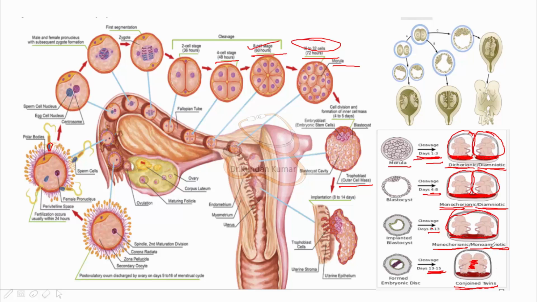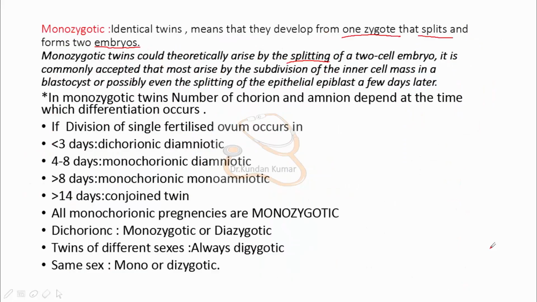So let's go back to the previous slide. Monozygotic twins could theoretically arise by the splitting of a two-cell embryo. It is commonly accepted that most arise by the subdivision of the inner cell mass in a blastocyst, or possibly even the splitting of the epithelial epiblast a few days later. In monozygotic twins, the number of chorion and amnion depends on the time at which differentiation occurs.